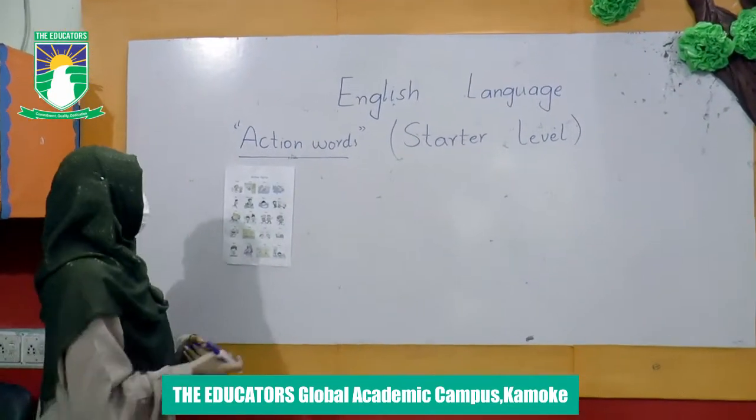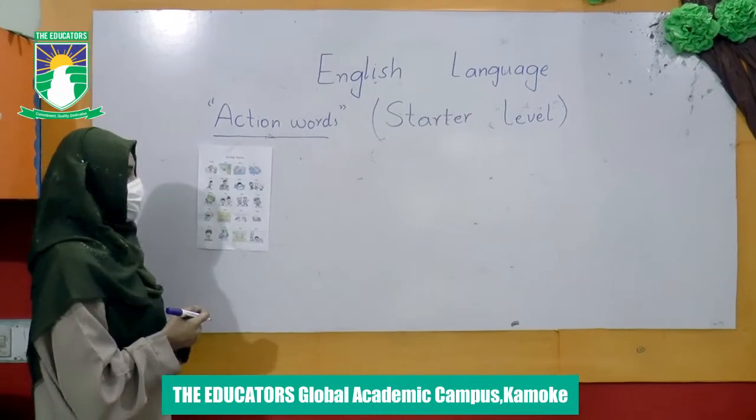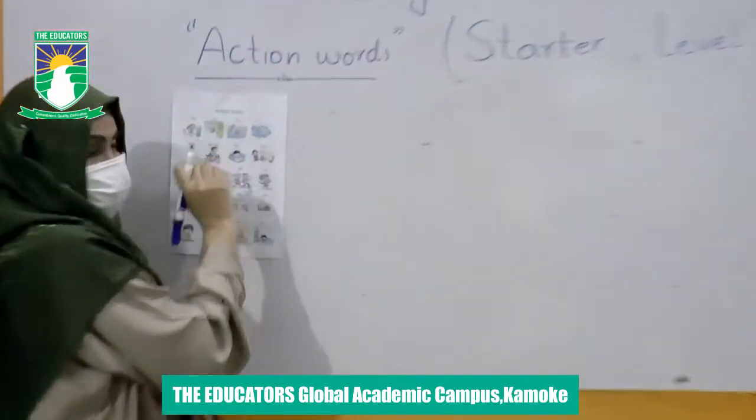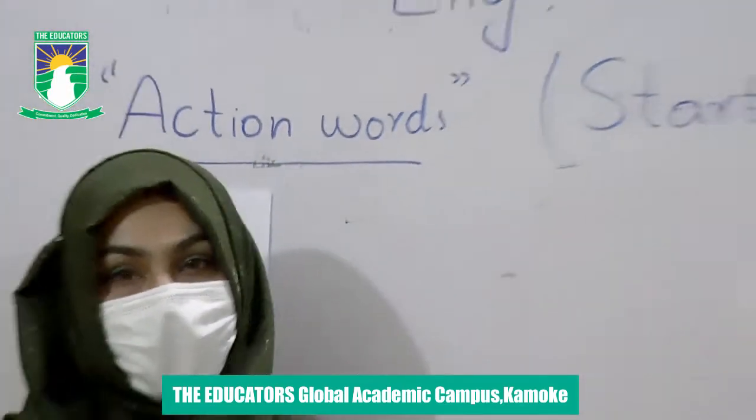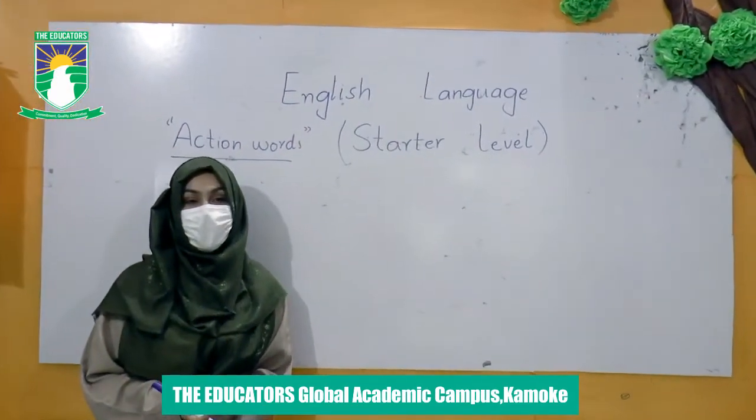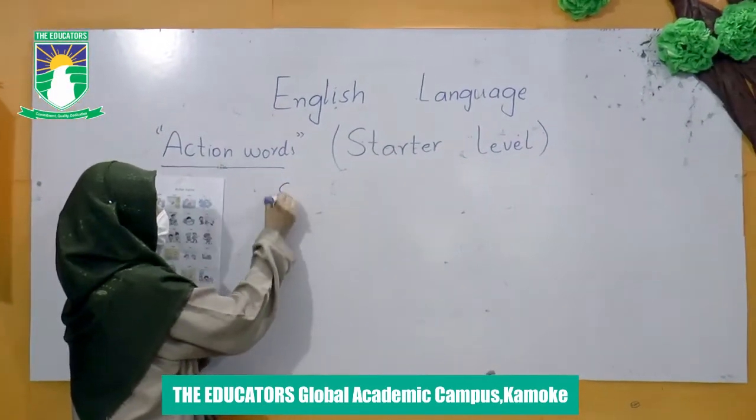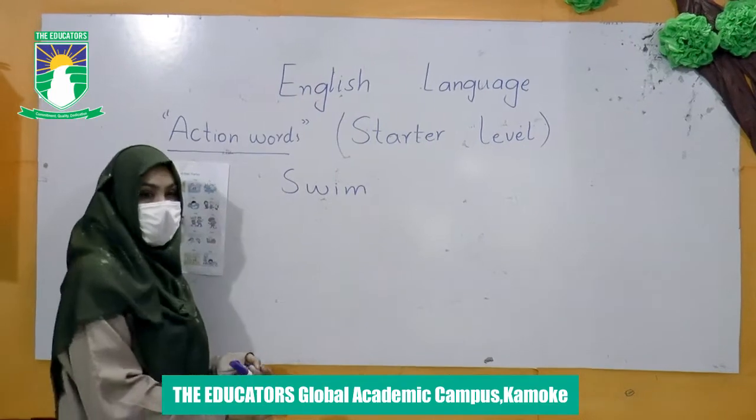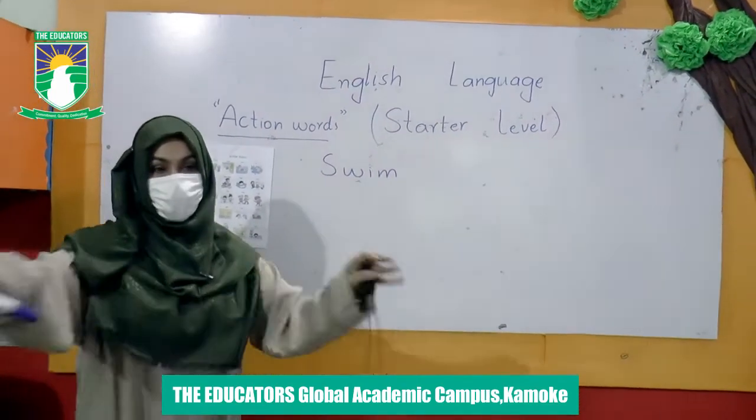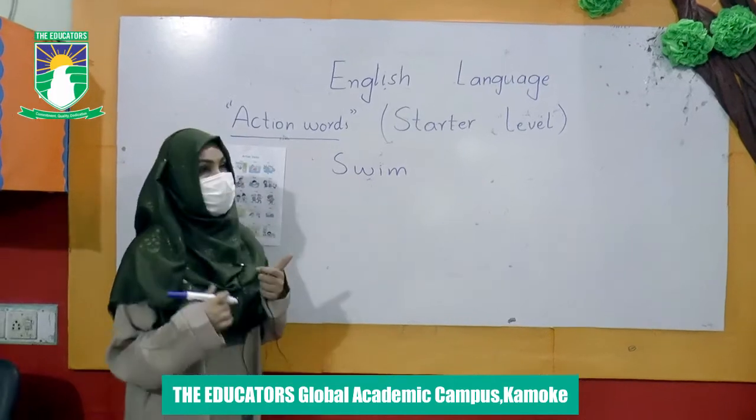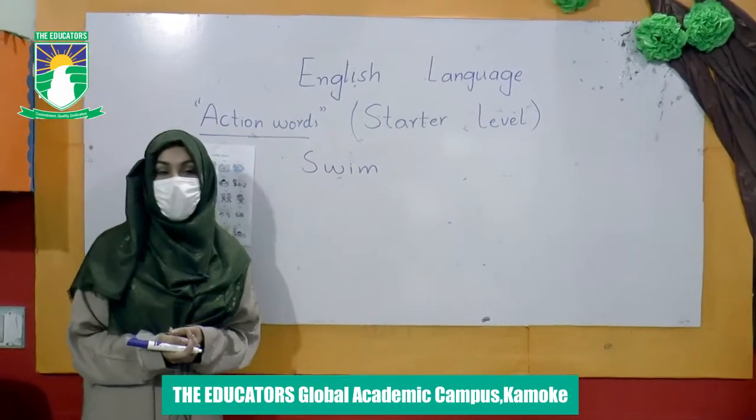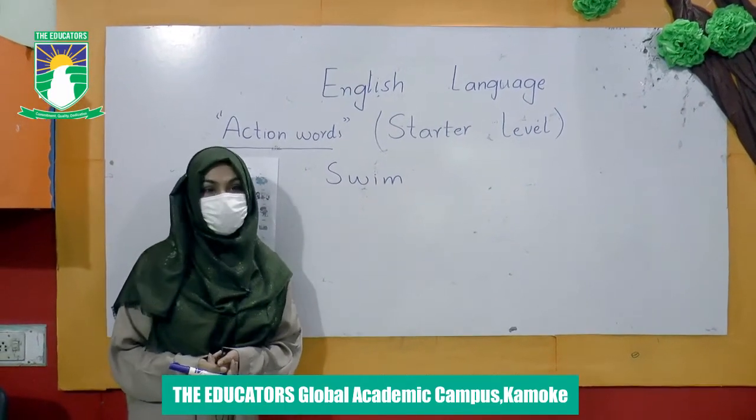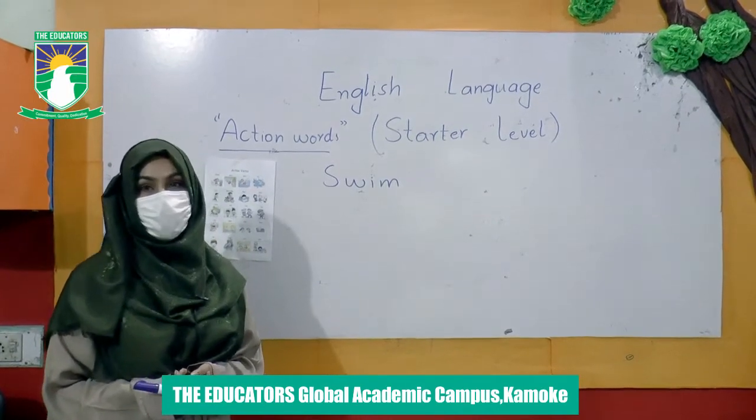There is an action word list that is provided to all of you. The first word is swim. I will ask the spelling from you. What are the spellings of swim? S-W-I-M, swim. And how do you swim? Just like this, you swim in the water. If I ask you to make an oral sentence of swim, how will you make it? I swim in water. I swim in pond. In this way you will make some oral sentences.